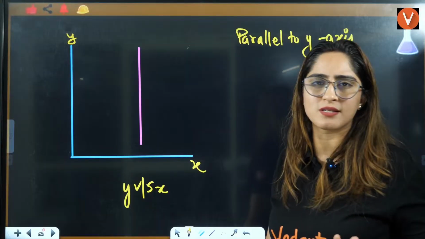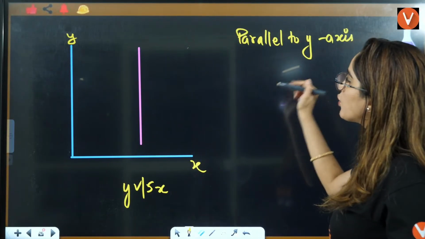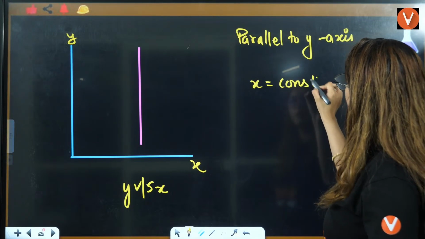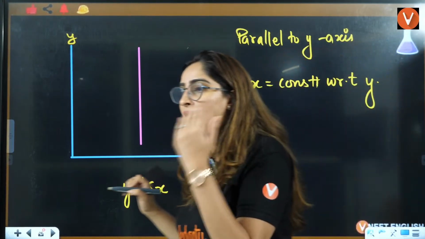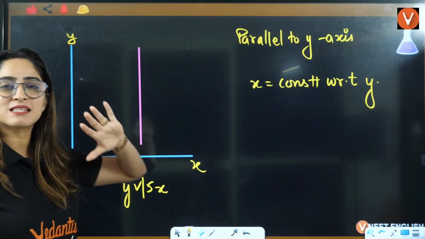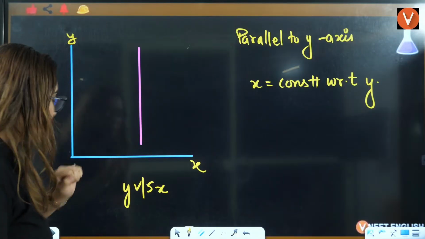Always you will see y versus x only. So parallel to the y-axis means x is constant with respect to y. That means even after changing the value of y here, x stays constant. These kinds of graphs you will study in thermodynamics.